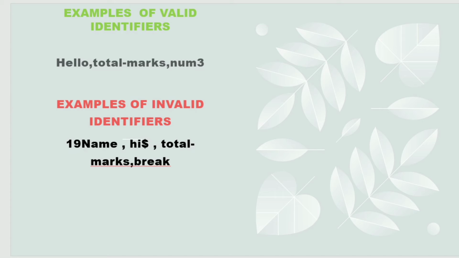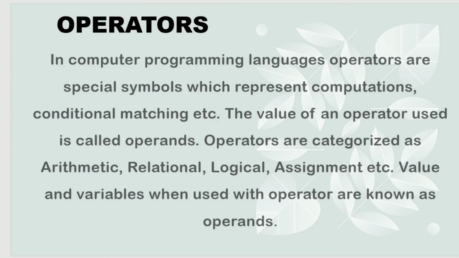So it is accepted. Now we are moving to the invalid identifiers. Here see, I have given the number at first, so it is invalid. Second, I have given a dollar sign, so it's also invalid. Then next is total-marks. Hyphen is wrong, underscore is right. And at last I have given break. Actually break comes under keywords, so we should not use that here.